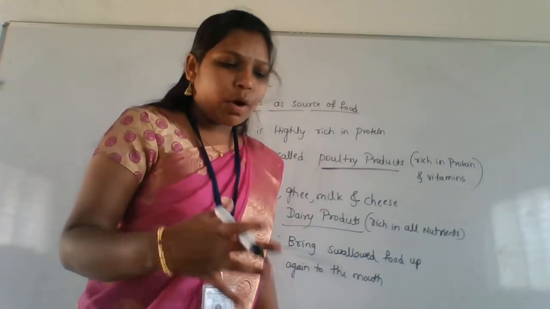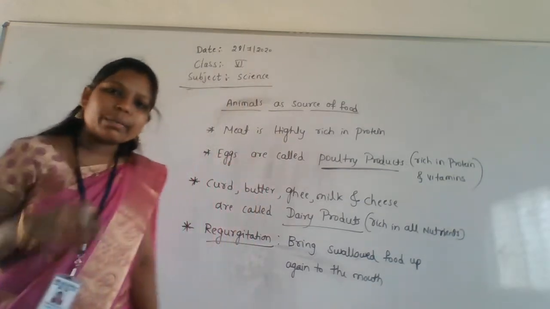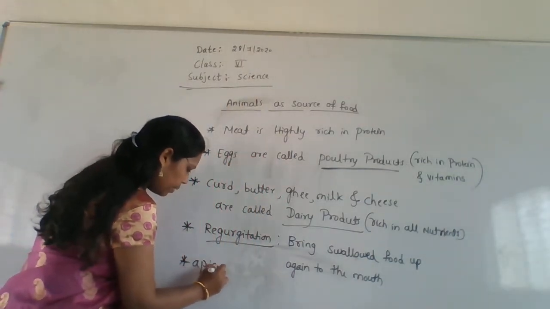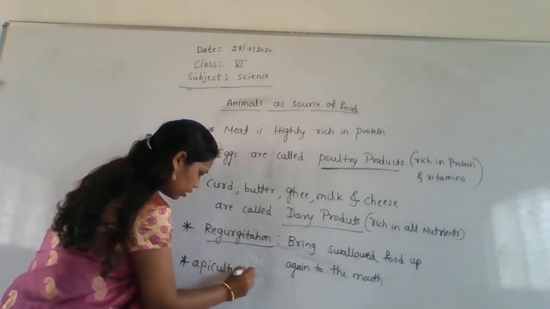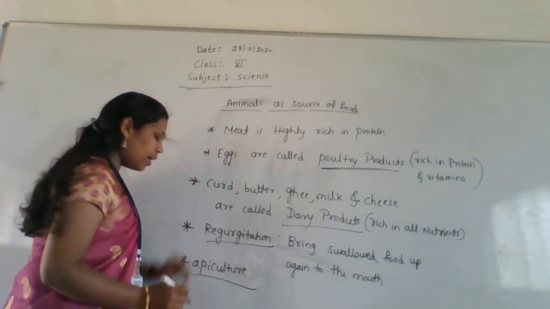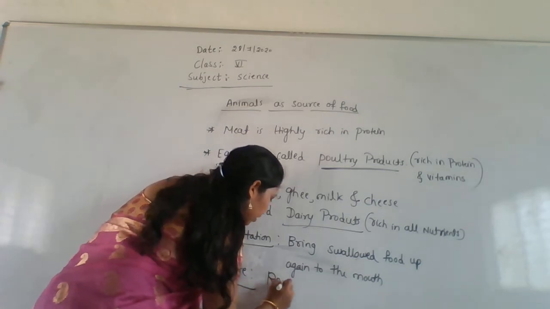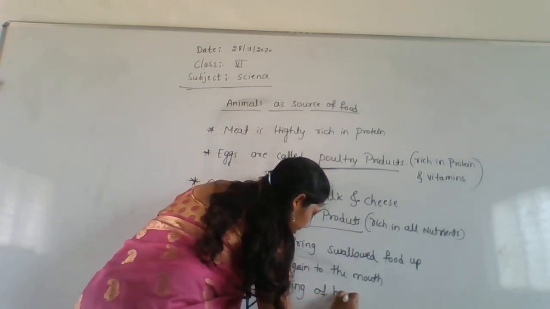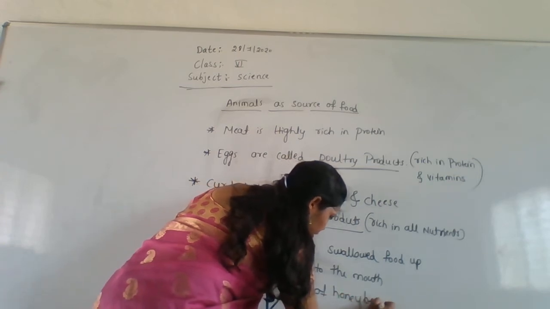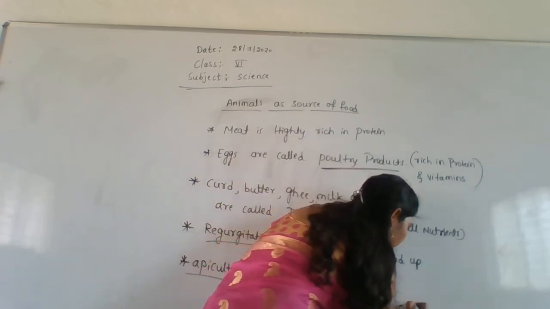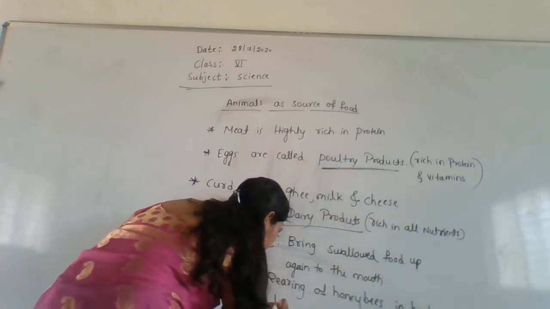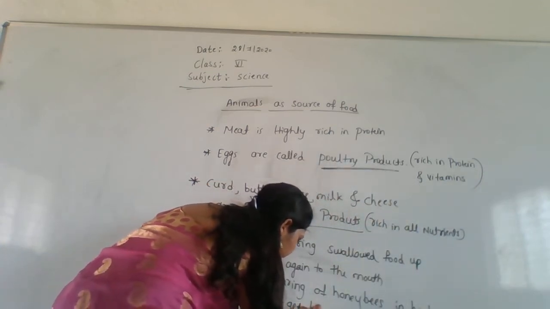And next one we'll move on to apiculture. What do you mean by apiculture? Apiculture is nothing but the rearing of honeybees in a beehive to get honey.